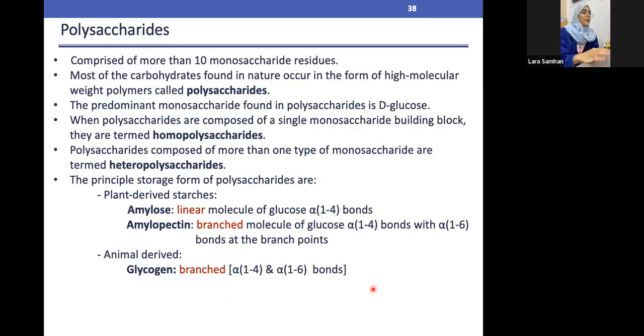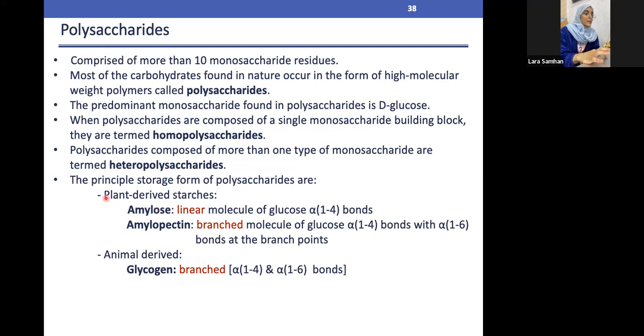Okay, so now let's get to know more about the polysaccharide. As I said, polysaccharide is basically many saccharides. This is the meaning of poly. Poly means many. Saccharide is basically a sugar. So we have a couple of sugars or many sugars. Usually it's considered as more than 10 monosaccharides because we said oligo is 2 to 10 sugar molecules. Polysaccharide is going to be more than 10. So this is the meaning of the polysaccharide.